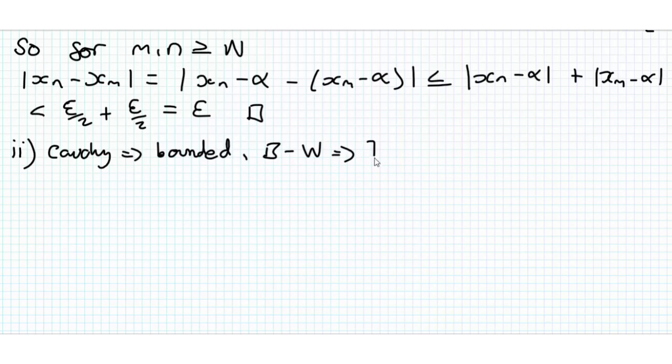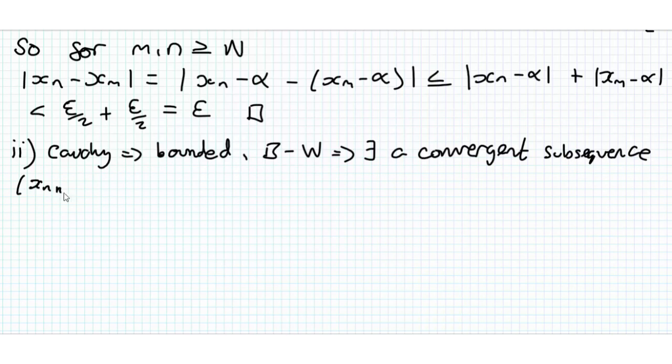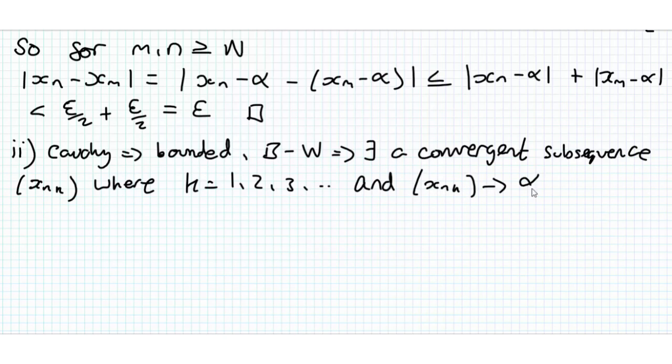So that implies there exists a convergent subsequence x_{n_k}, where k is equal to 1, 2, 3, and so on, right? And it's convergent, so we say x_{n_k} converges to some alpha.